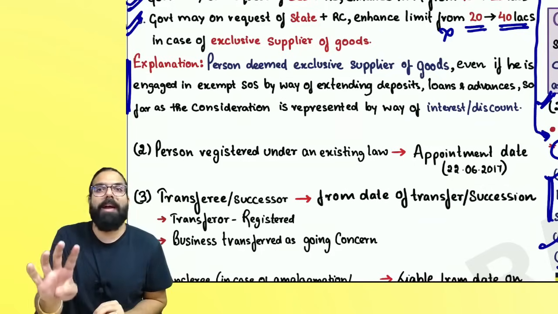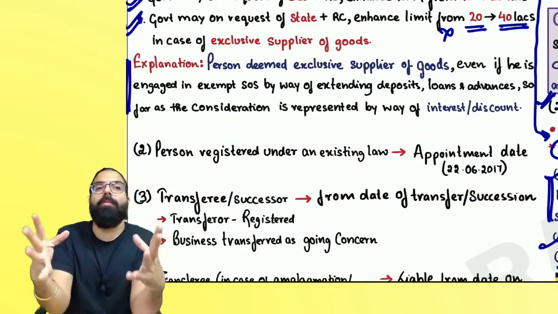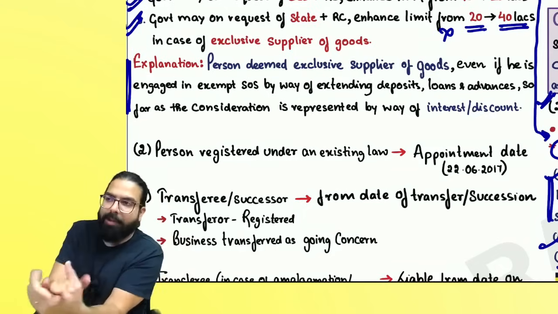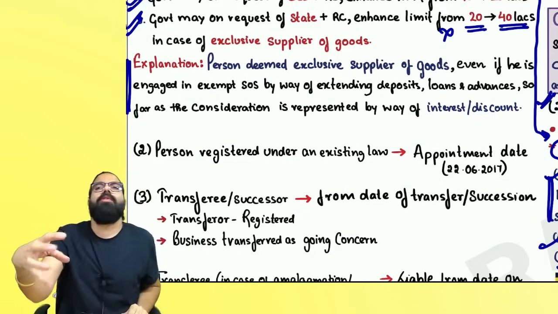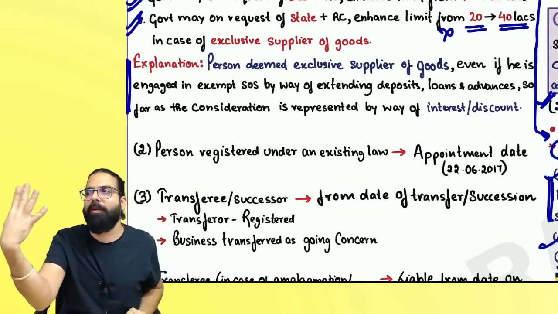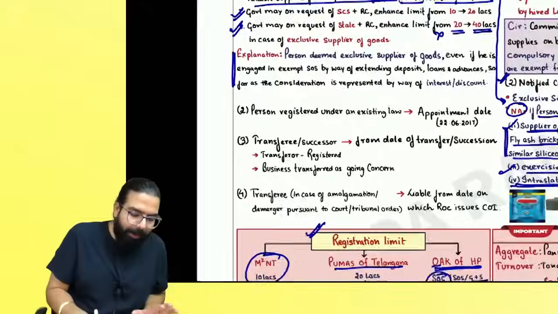An exclusive supplier of goods gets 40 lakh rupees, and even if you have interest income, you will be deemed an exclusive supplier of goods. Interest will come in your aggregate turnover, but you will still be given the high limit of 40 lakh rupees. Are we clear, everyone?